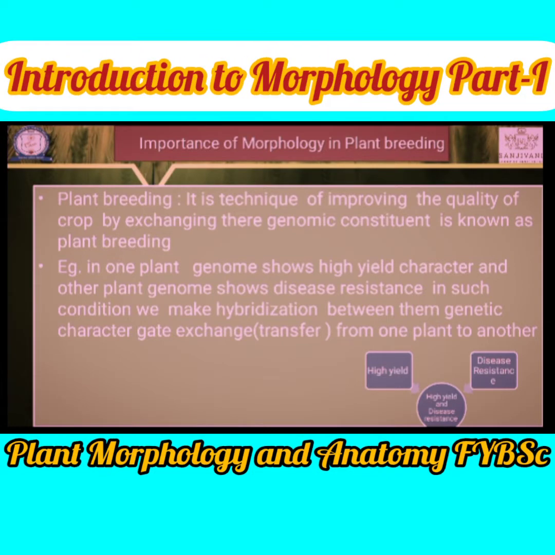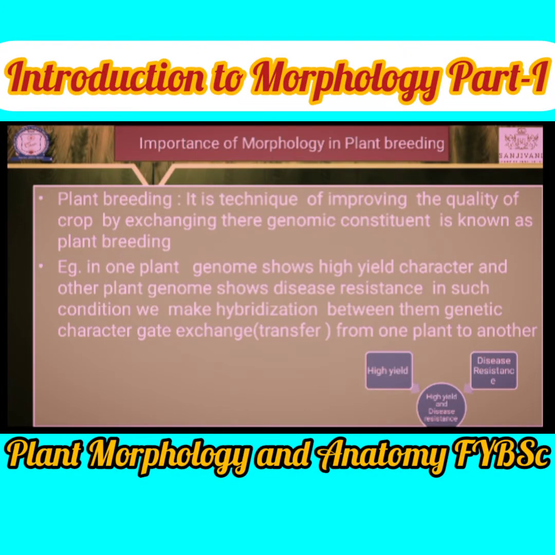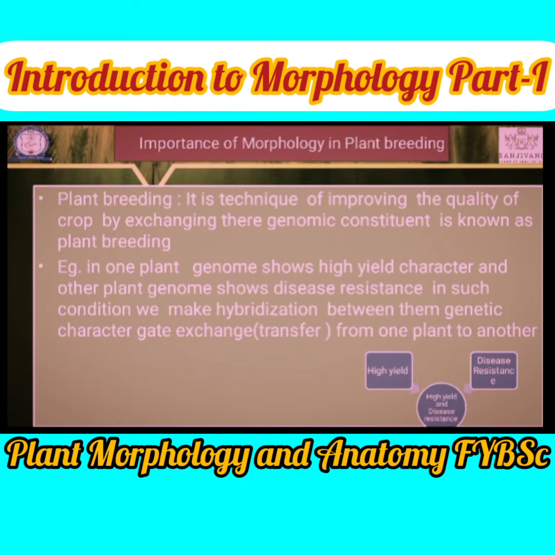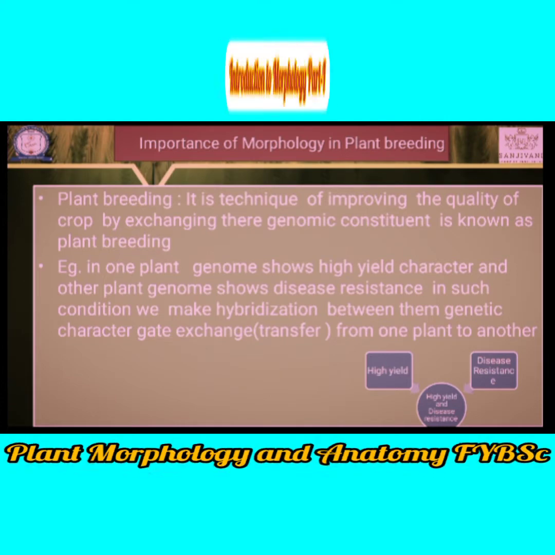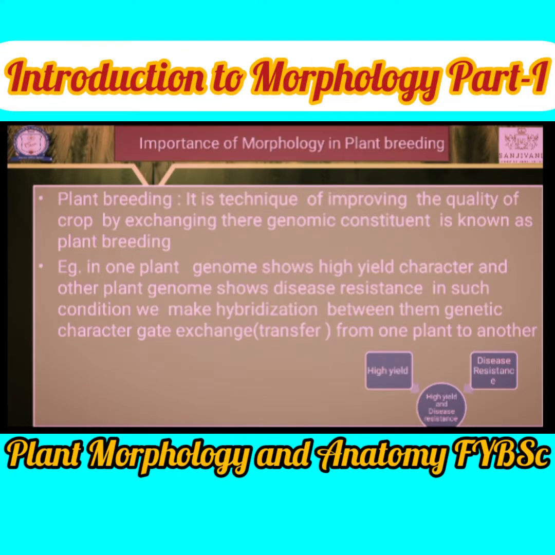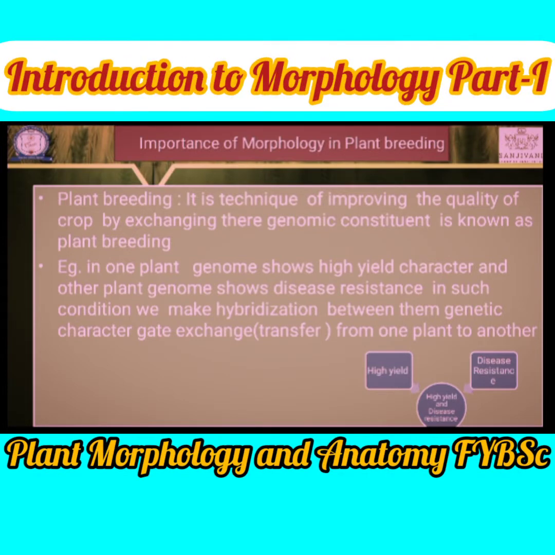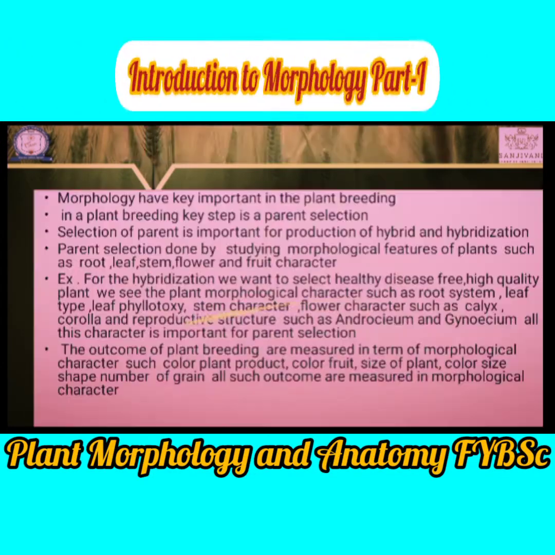Hybridization is nothing but exchanging the genetic characters of two different plants into one plant. The techniques employed in that branch are known as plant breeding. Okay, I hope you are understanding the concept of plant breeding.